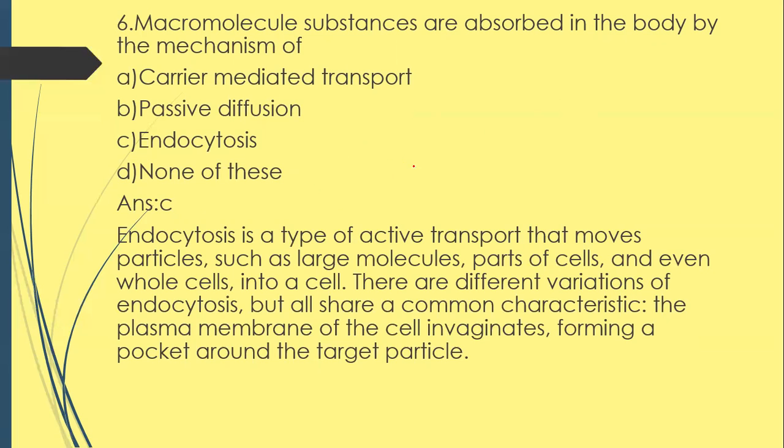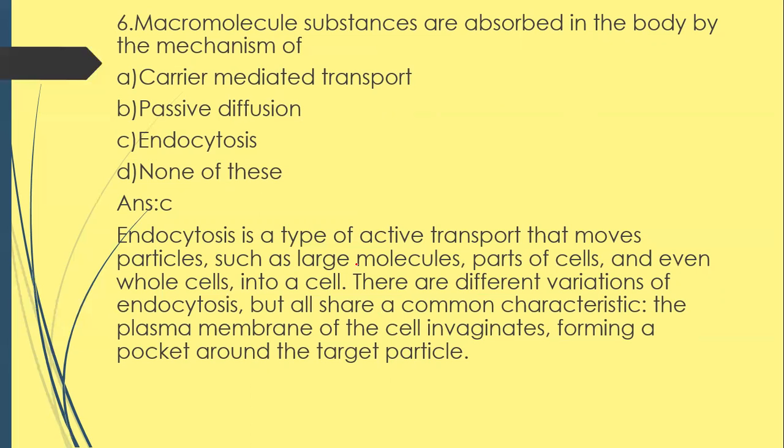Endocytosis is a type of active transport that requires energy. It moves particles such as large molecules, parts of cells, and even whole cells into the cell. There are different variations of endocytosis, but all share common characteristics. The plasma membrane of the cell invaginates, forming a pocket around the target molecule.